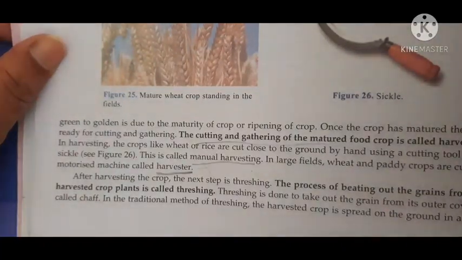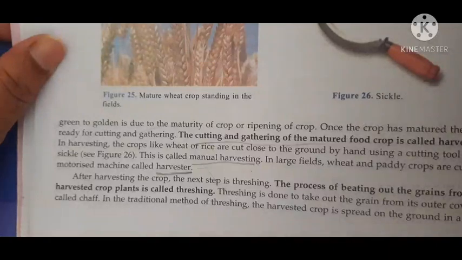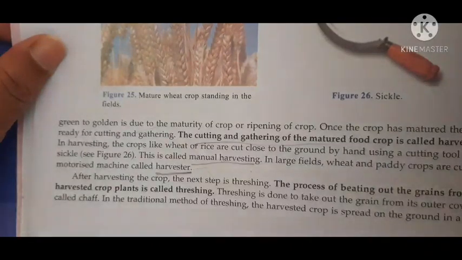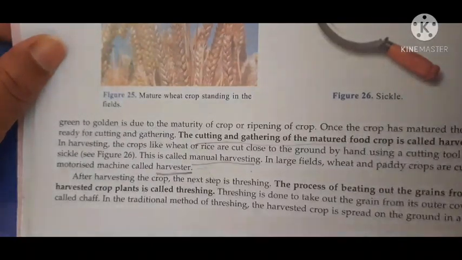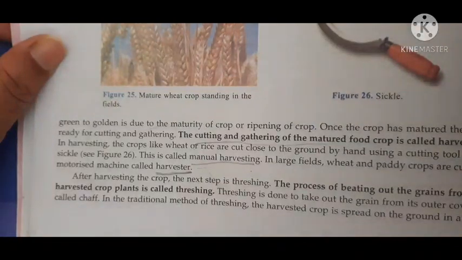Now after the crop is cut, what is the next step? In the case of rice and wheat, what is the main aim? To get the grains. You cannot use it like that, because it will have so many dry and broken leaves, which is also called hay. So the main aim is to get the grains out of the crops. How is it done?